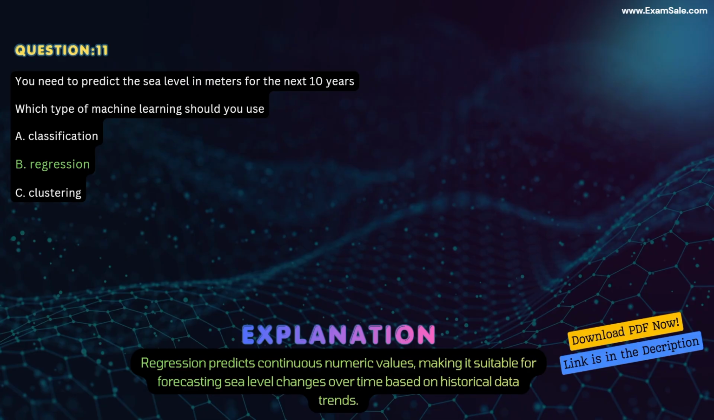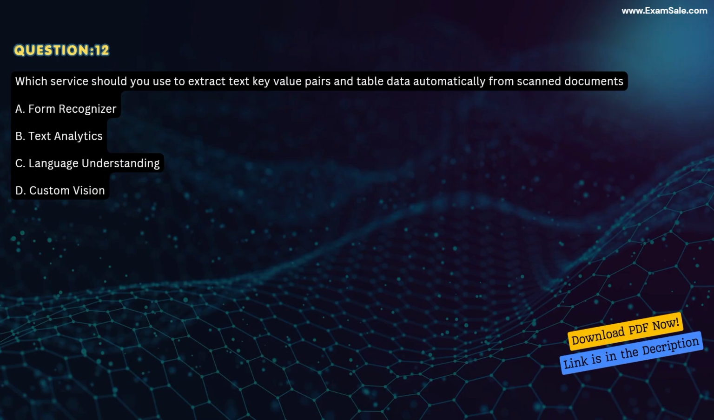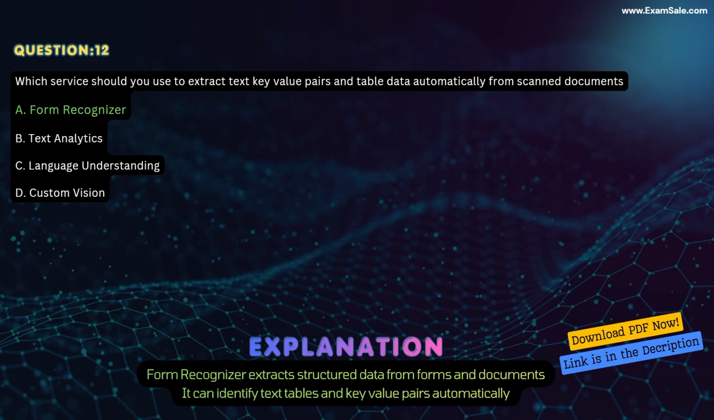Question 12. Which service should you use to extract text, key value pairs, and table data automatically from scanned documents? A. Form Recognizer. B. Text Analytics. C. Language Understanding. D. Custom Vision. Correct answer A. Form Recognizer. Explanation. Form Recognizer extracts structured data from forms and documents. It can identify text, tables, and key value pairs automatically.